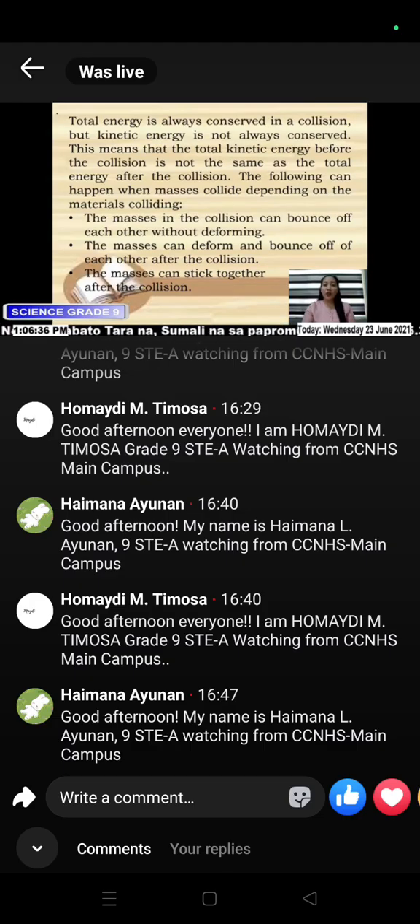Total energy is always conserved in a collision, but kinetic energy is not always conserved. This means that the total kinetic energy before the collision is not the same as the total energy after the collision. The following can happen when masses collide, depending on the materials colliding. The masses in the collision can bounce off each other without deforming. The masses can deform and bounce off of each other after the collision. The masses can stick together after the collision.